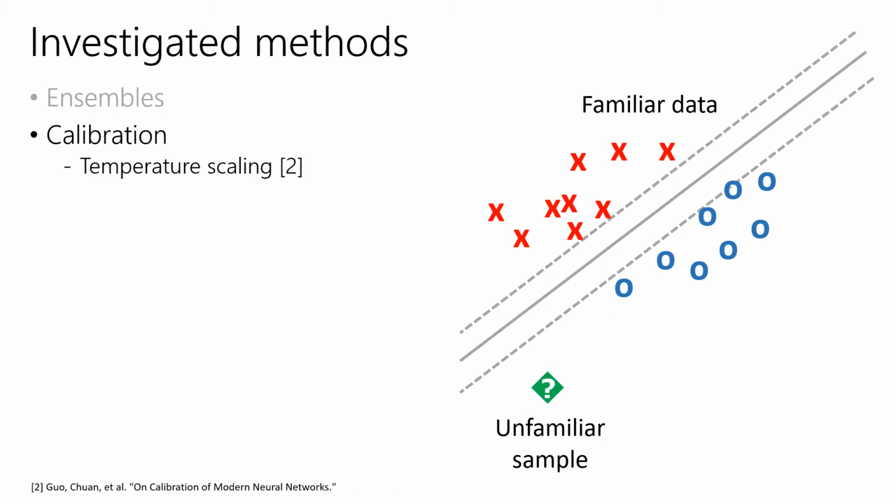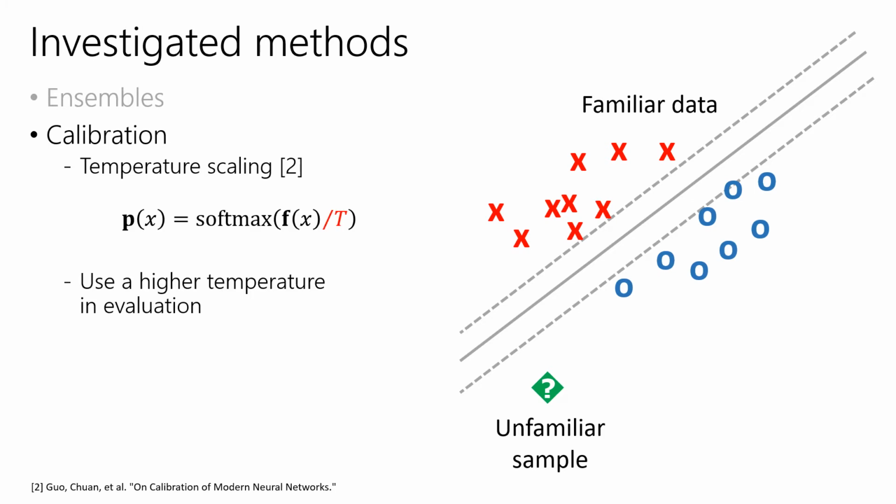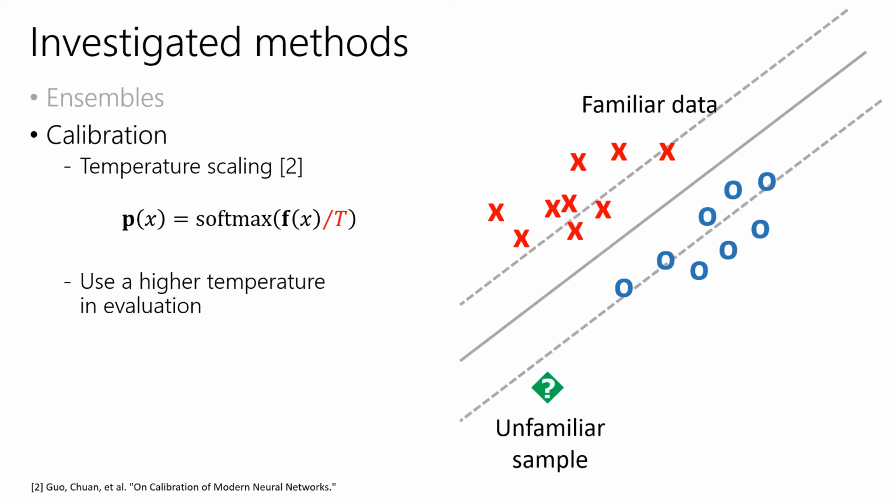Calibration tunes the confidence to be close to the probability of error. We use temperature scaling, which was found effective for deep networks. Class scores are divided by a constant temperature T before going through the softmax layer, making the prediction more uniform and less confident for all samples. Temperature T is calibrated using a validation split. Although it has no knowledge of what is unfamiliar, we still observe its effectiveness on unfamiliar data.